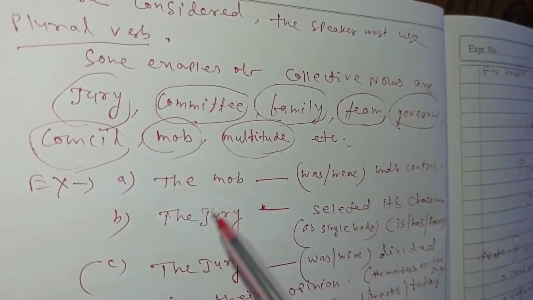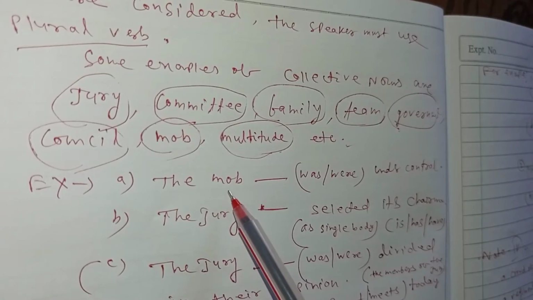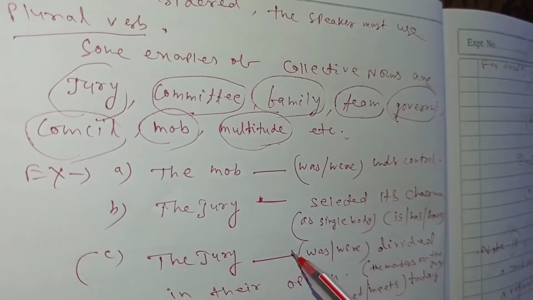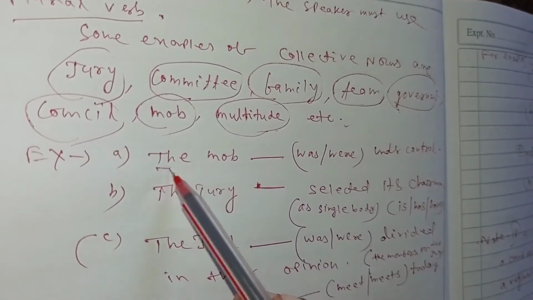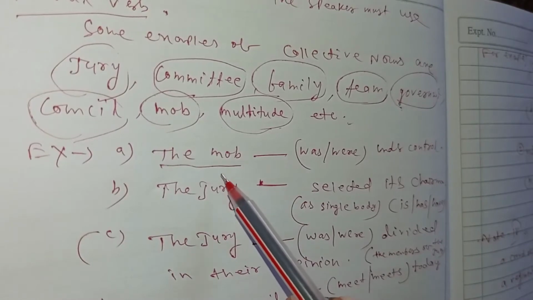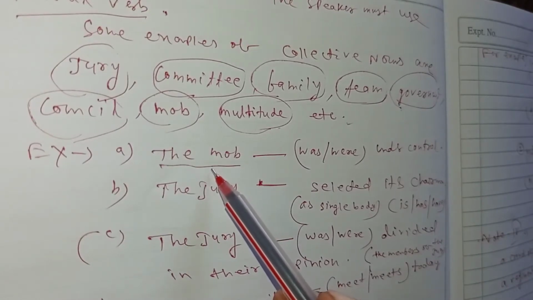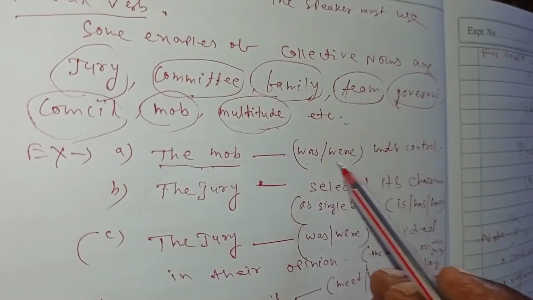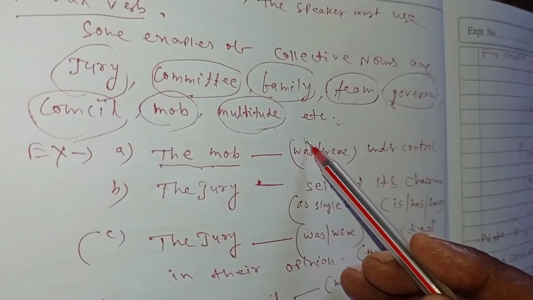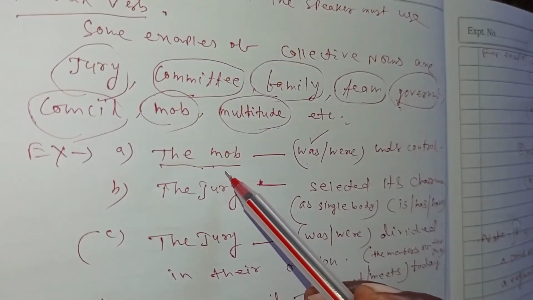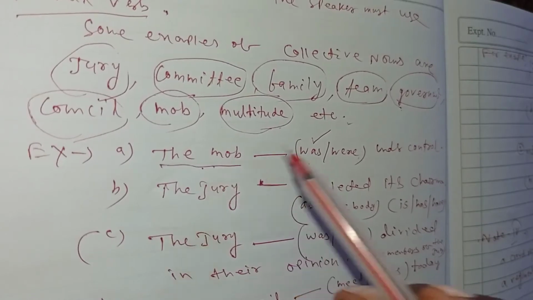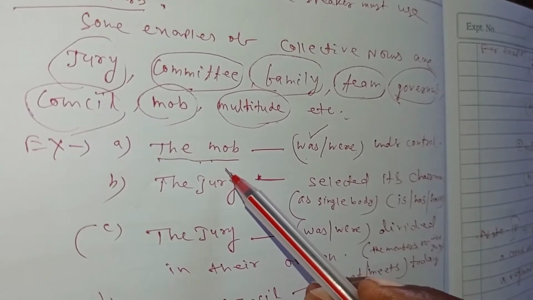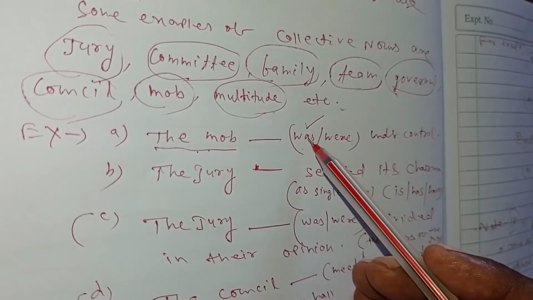You just follow these examples. Like the mob: here the word mob, dash under control. Here the speaker thinks of this collective noun as a single body, so he must use a singular verb. The mob dash under control. Was or were, which will be correct here? The mob was, because here the speaker thinks that the mob is a single body, a singular form. That is why the word was is applicable here.